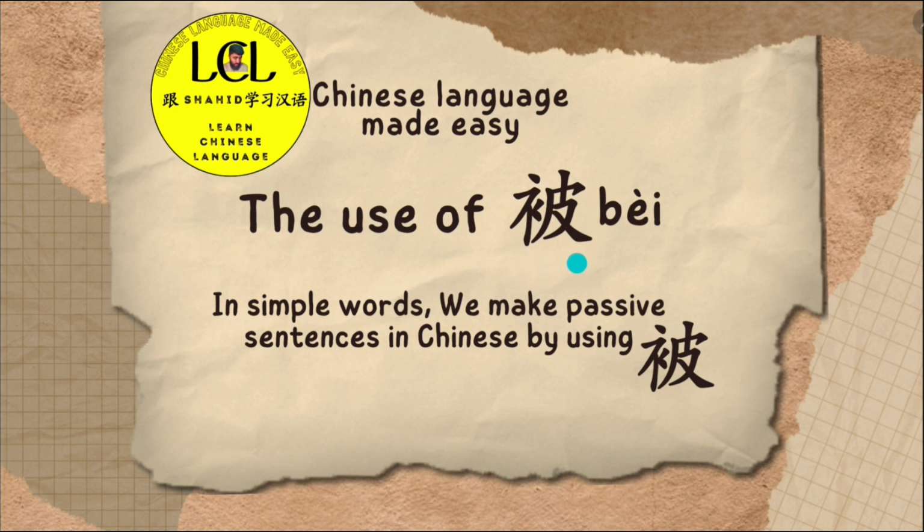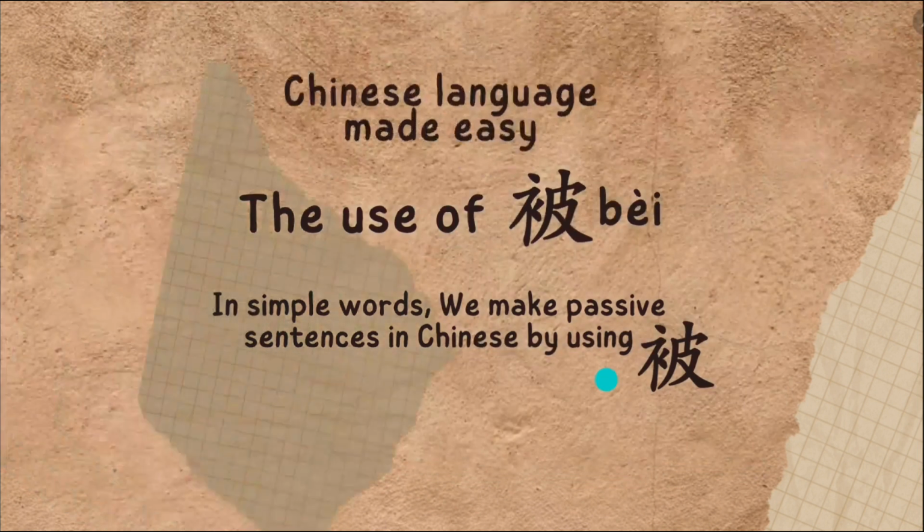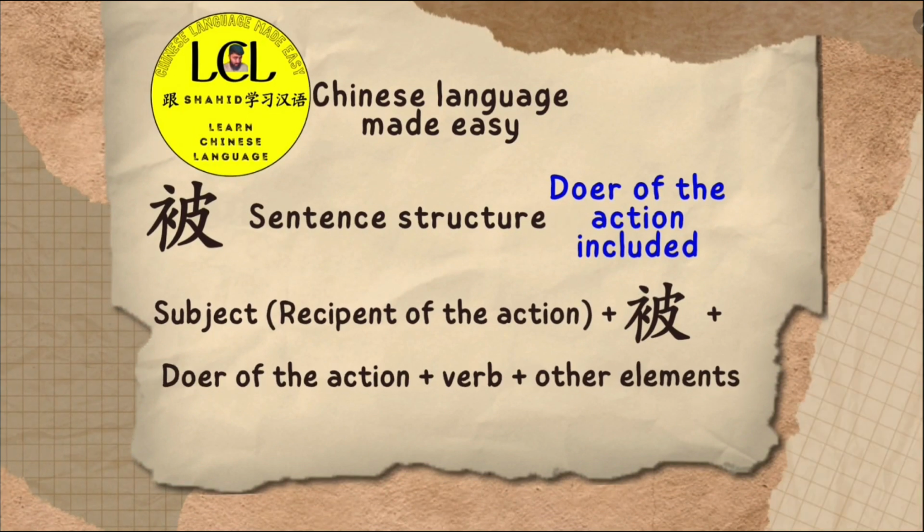How we make those passive sentences in Chinese language with the help of 被, let's see it. Let's see the sentence structure first, and then we will just include an example also. Okay. So 被, sentence structure, doer of the action included.